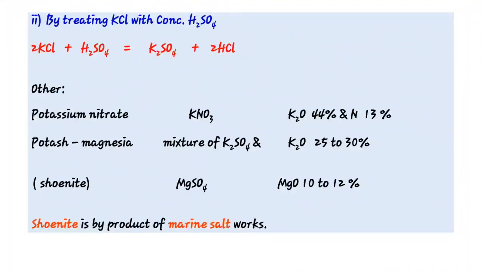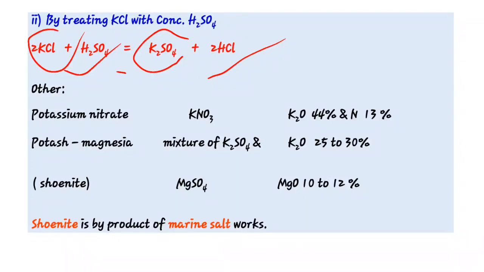The second method of potassium sulfate formation: in that method 2 KCl, potassium chloride, is reacted with sulfuric acid, and forms potassium sulfate and HCl. K2SO4 forms and HCl is the byproduct. The KCl reacted with concentrated sulfuric acid and forms potassium sulfate.